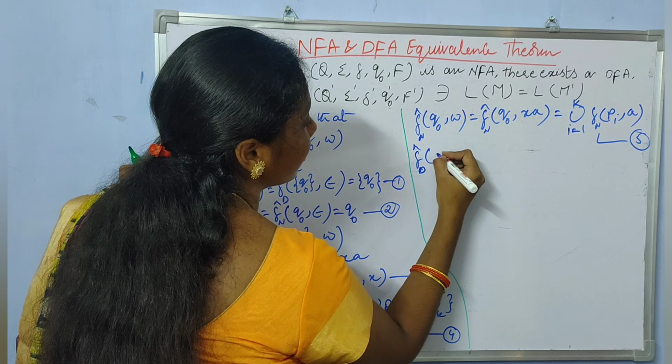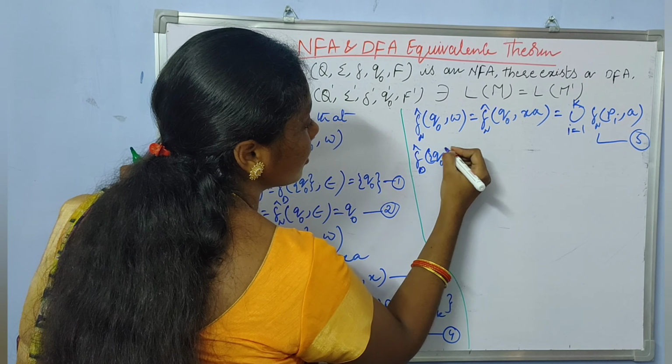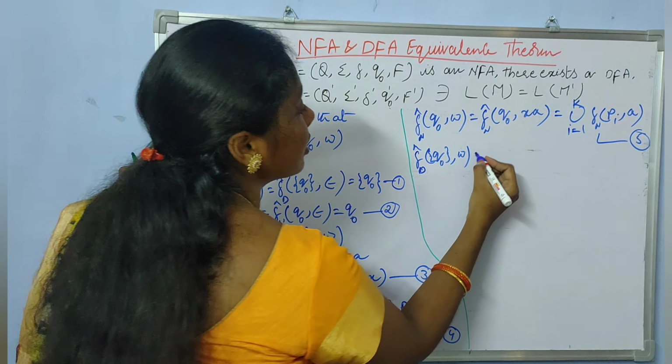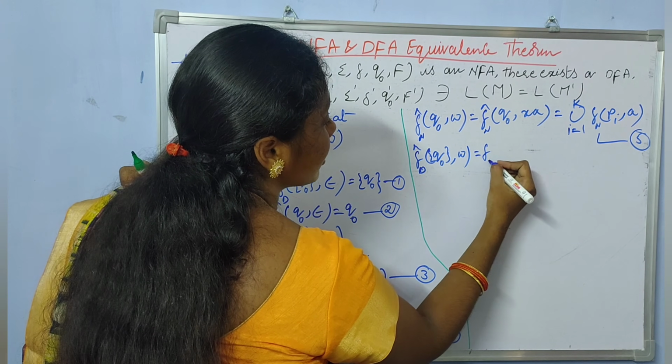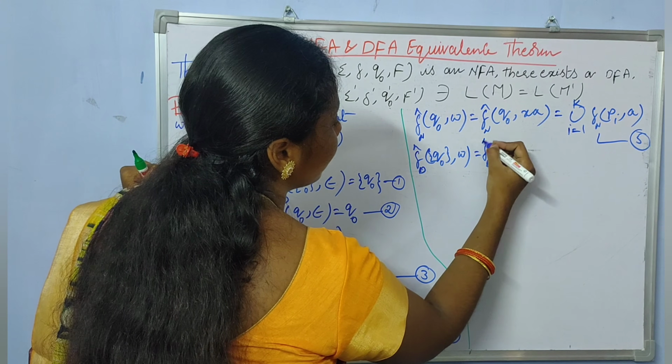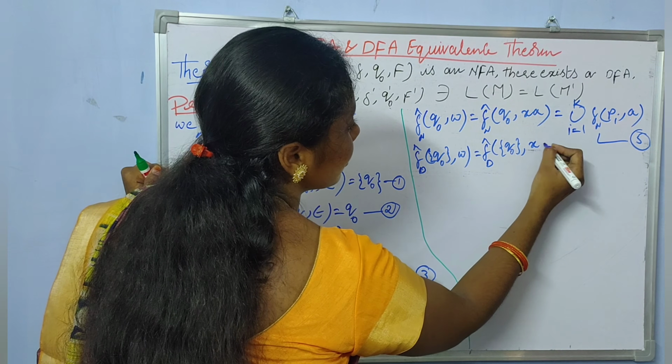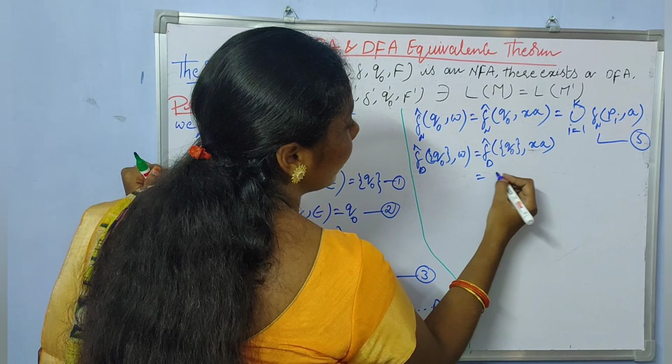So let us consider the extended transition function of DFA starting from the state Q naught after processing the string W. Here the string W can be expanded as XA.